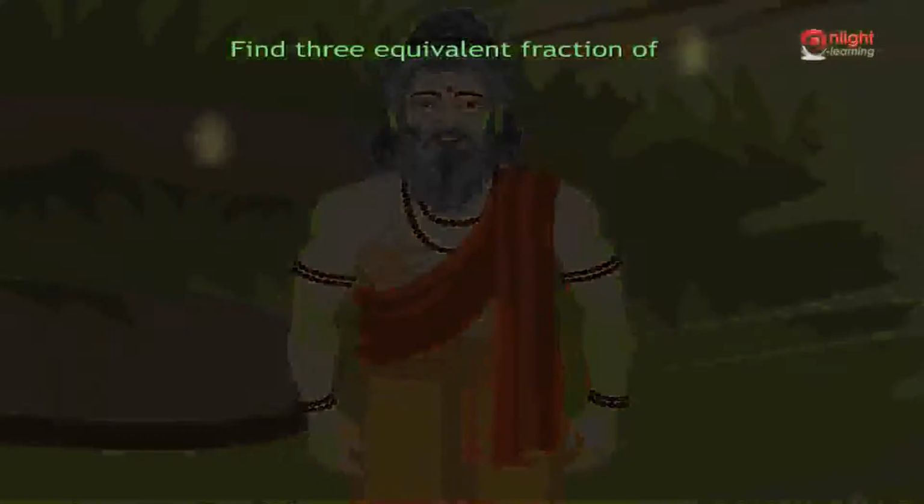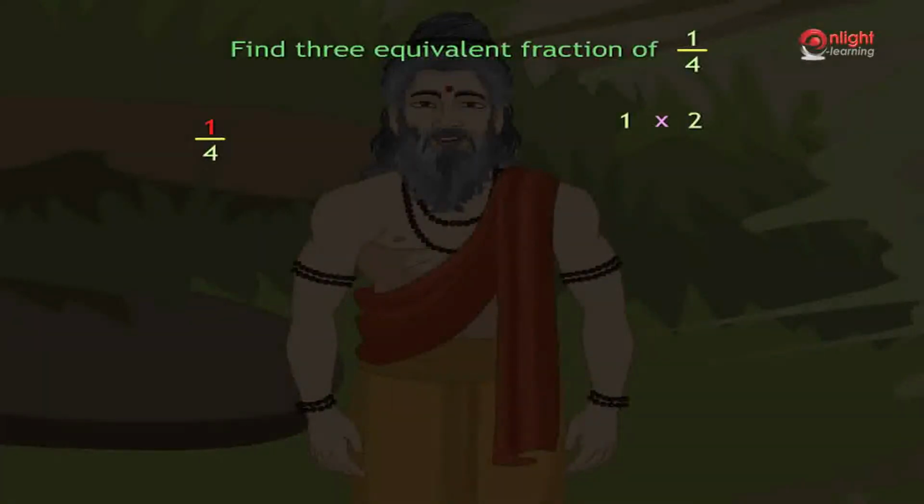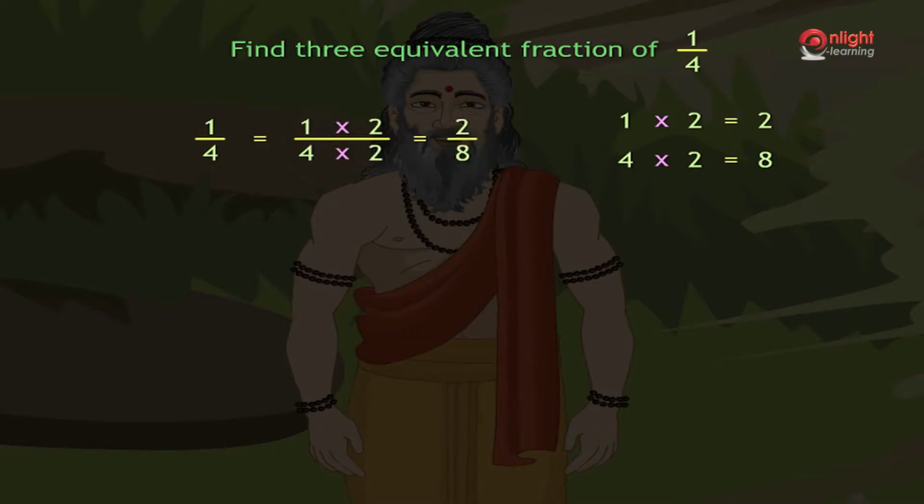Good. So, multiply 1 by 2. We will get 2. Now, multiply the denominator 4 by the same number 2. So, 4 is multiplied by 2 and we get the answer as 8. Thus, the new fraction framed is 2 by 8. Hence, 2 by 8 is an equivalent fraction of 1 by 4.